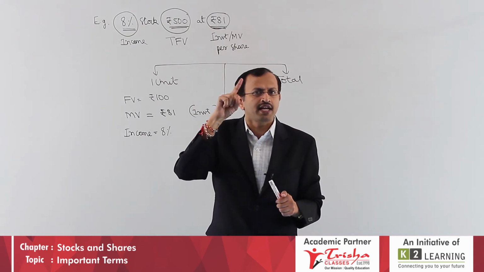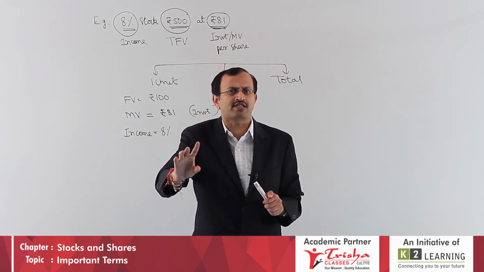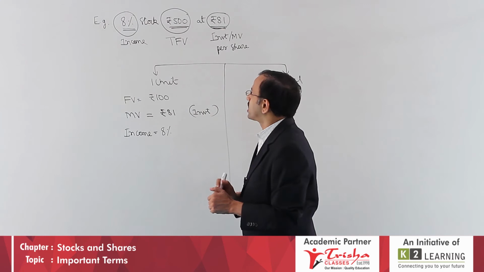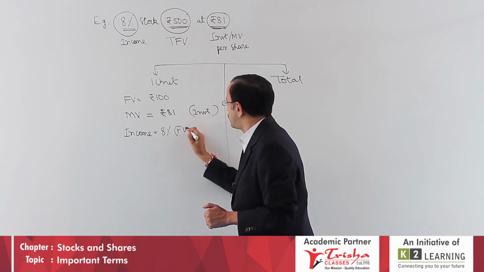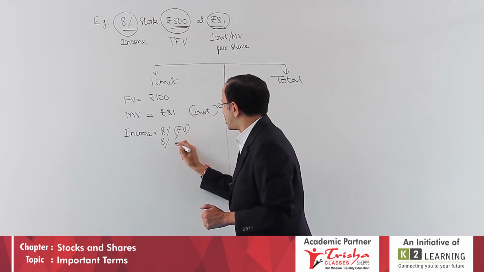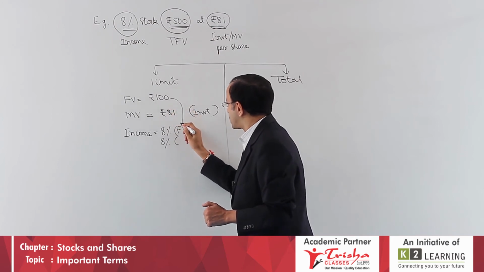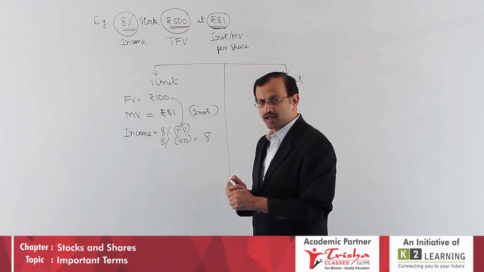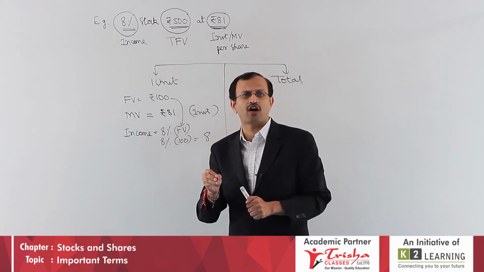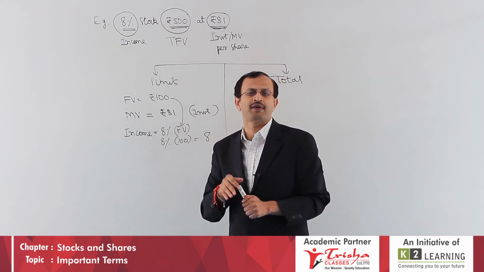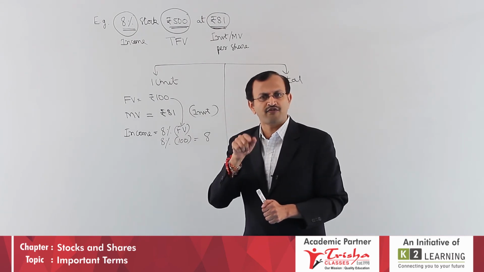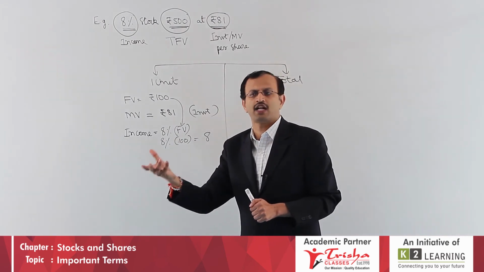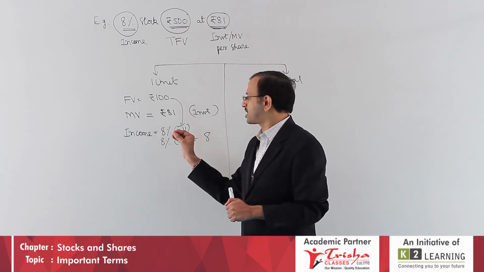Store in your brain, income computation is always on face value. Therefore, 8% on 100, face value is 100. Therefore, 8 by 100 into 100, 8 rupee. Now onwards, if I give you 10% stock, 10% on 100 should be 10 rupee. 15% stock, 15% on 100 rupee face value, will be 15 rupee. Like that you can write.